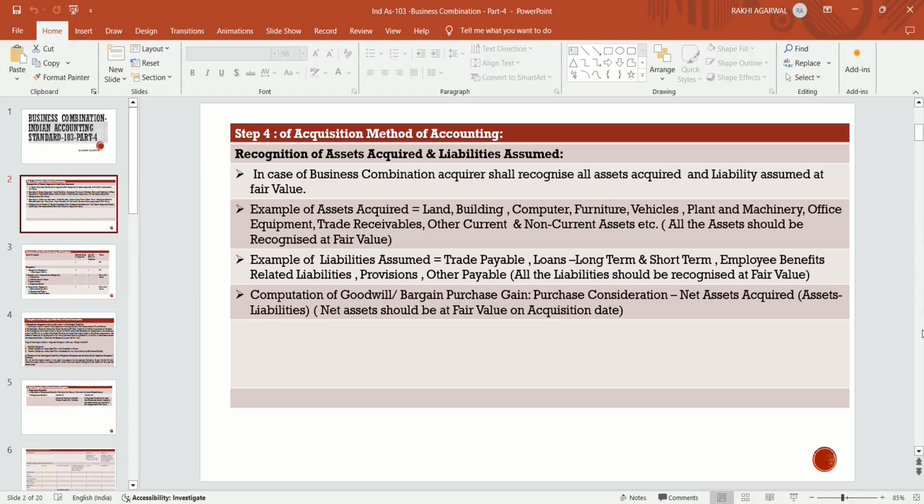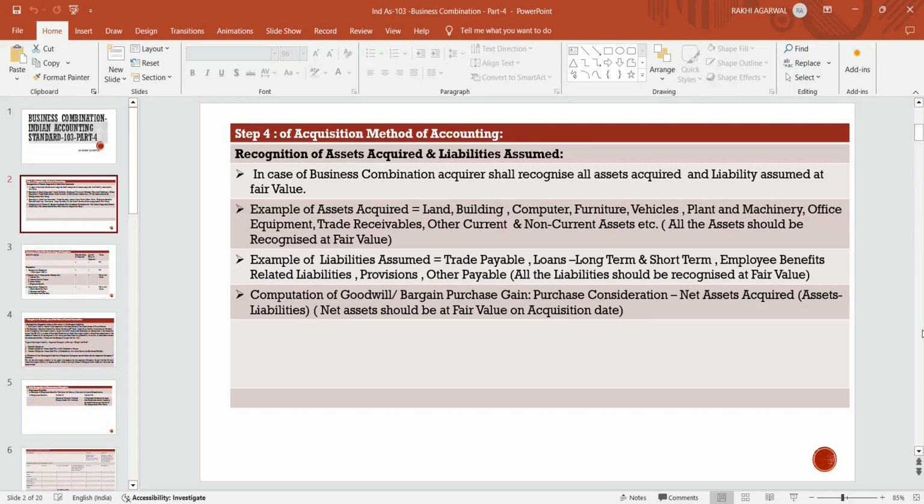In case of an asset, we call it asset acquired. In case of a liability, we call it liability assumed. Examples of liabilities assumed are trade payables, loans, whether long-term or short-term, employee benefits and related liabilities, provisions, and other payables. All liabilities taken in a business combination are to be recognized at fair value.